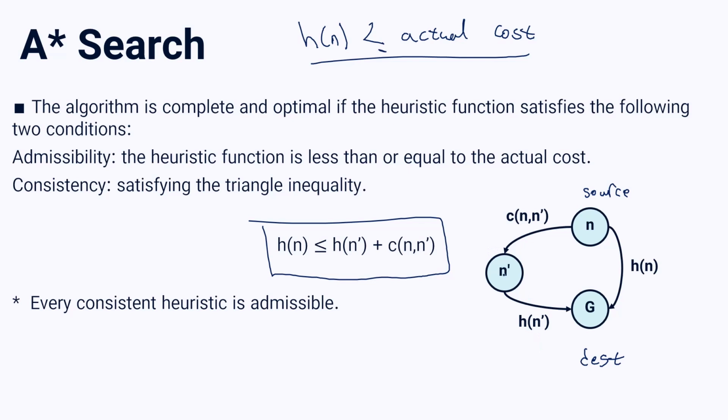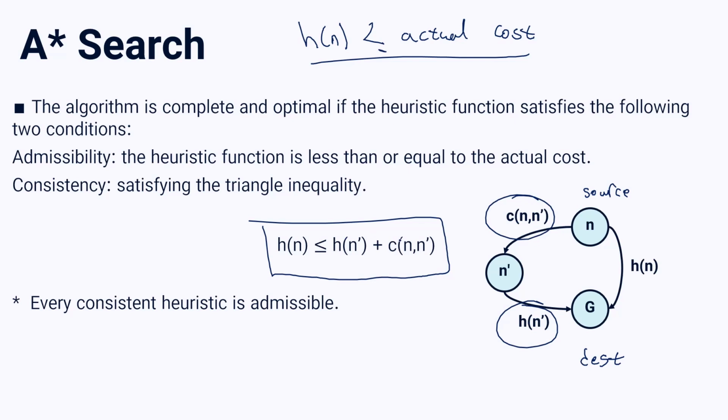And we go from N prime to G with heuristic measure of H(n'). So we say the triangle inequality is satisfied if the value of the heuristic measure for N to G is less than or equal to the sum of this actual cost and H(n').